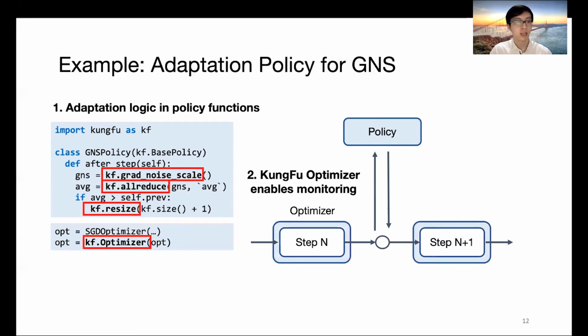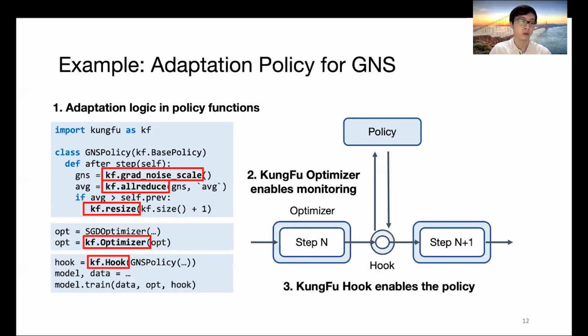KungFu further provides an optimizer that the user can use to wrap the local SGD optimizer. And the KungFu optimizer automatically embeds monitoring inside each training step. KungFu further provides a hook object. The hook object can wrap all the KungFu policies. It can be passed to a high-level model trainer such as the TensorFlow estimator and automatically schedule the execution of the policy in a transparent manner. And this makes sure the KungFu policy will need minimal modification to existing machine learning programs.